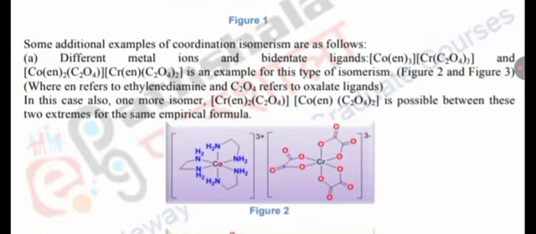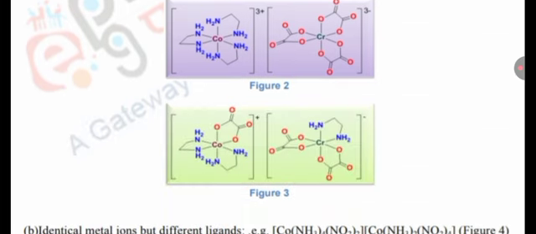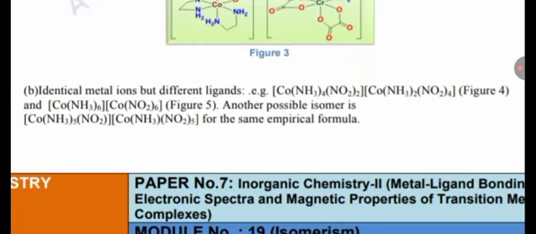Some additional examples of coordination isomerism are as follows. A. Different metal ions and bidentate ligands: [Co(en)3][Cr(C2O4)3] and [Co(en)2(C2O4)][Cr(en)(C2O4)2] is an example of this type of isomerism, Figure 2 and Figure 3, where en refers to ethylenediamine and C2O4 refers to oxalate ligands. In this case, one more isomer, [Cr(en)2(C2O4)] and [Co(en)(C2O4)2], is possible between these two extremes for the same empirical formula.